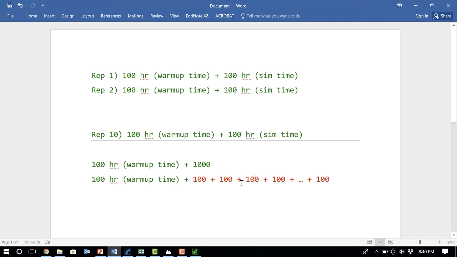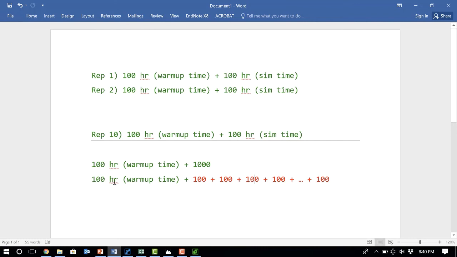Why are we good to do that? Again, just because a manufacturing process is a continuous process. When I come back the next day, I just continue from where I left off the day before, and that's just another 100 hours of production in the equilibrium status. That's going to give me a result equivalent to what I obtained using the first method.